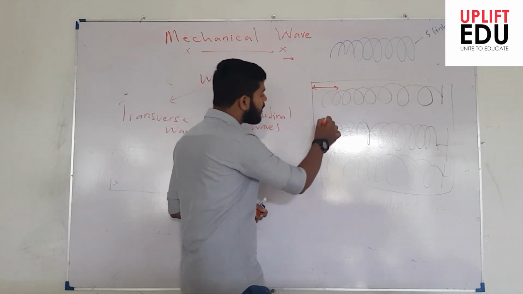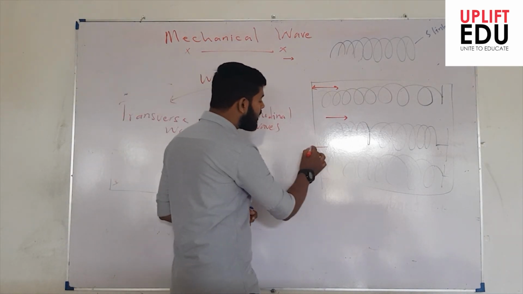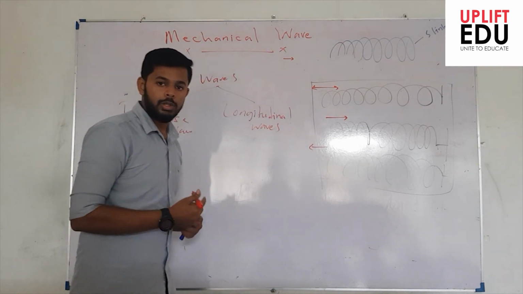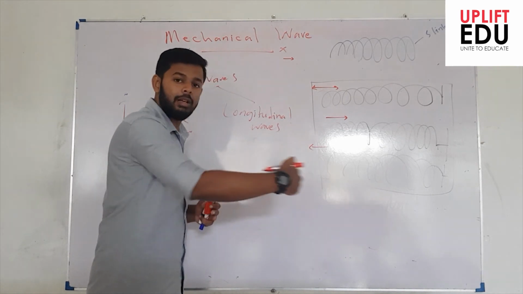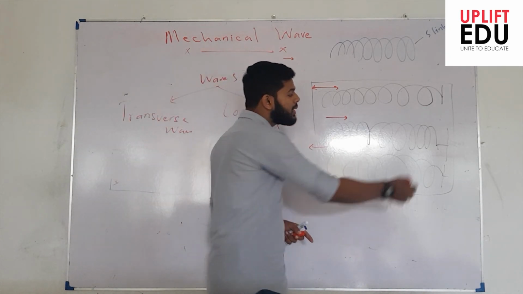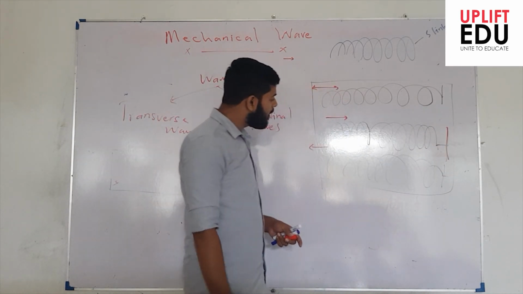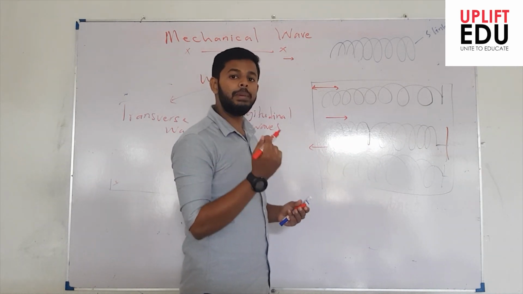Sometimes the slinky will be moving forward, and at a certain point the slinky will be moving outward. So the slinky is moving forward and backward, forward and backward, oscillating something like this. When the slinky is moving forward toward this fixed point, we will observe the length of the slinky decrease. So what might be the reason for that?